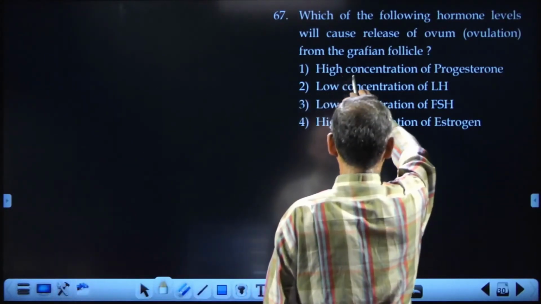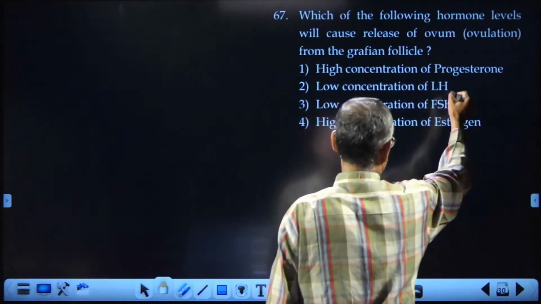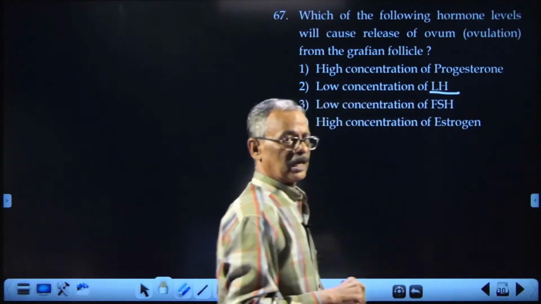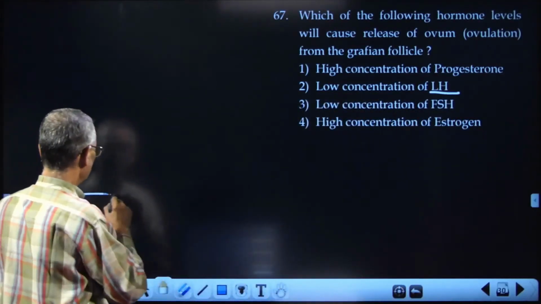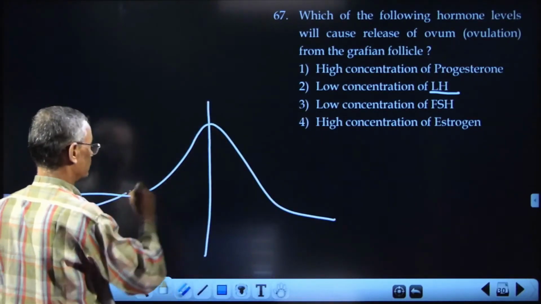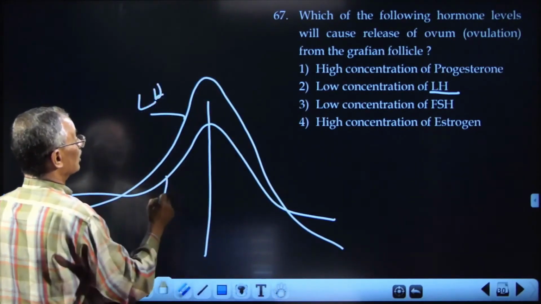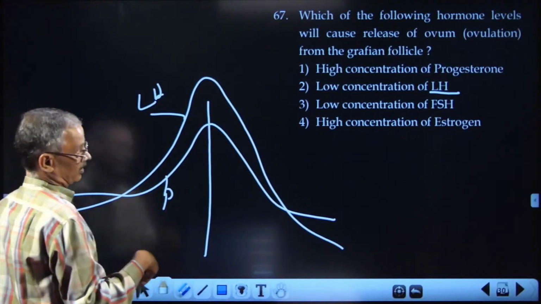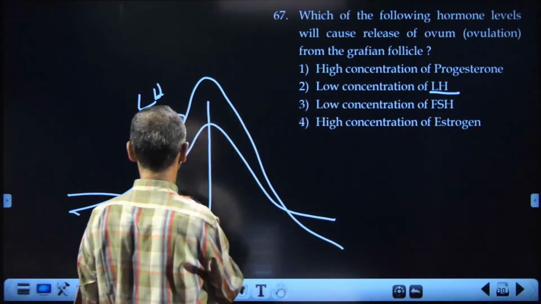Here the options are high concentration of progesterone, no. Low concentration of LH, no. LH should be in high concentration and LH becomes more on the 14th day. Along with that, this is the LH. This is the high concentration of estrogen.